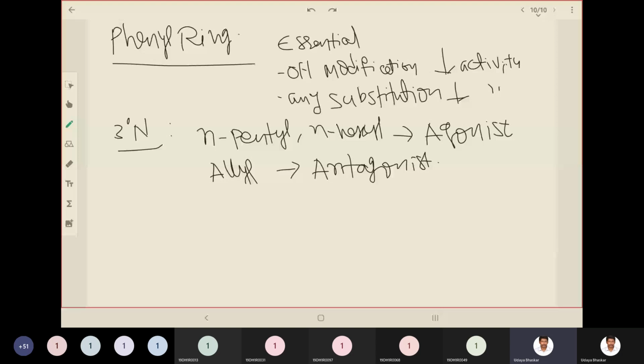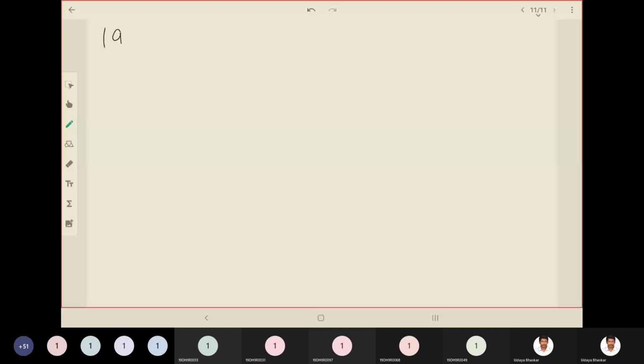Then there is another group led by Grewe, in 1949. A scientist called Grewe tried some modification.